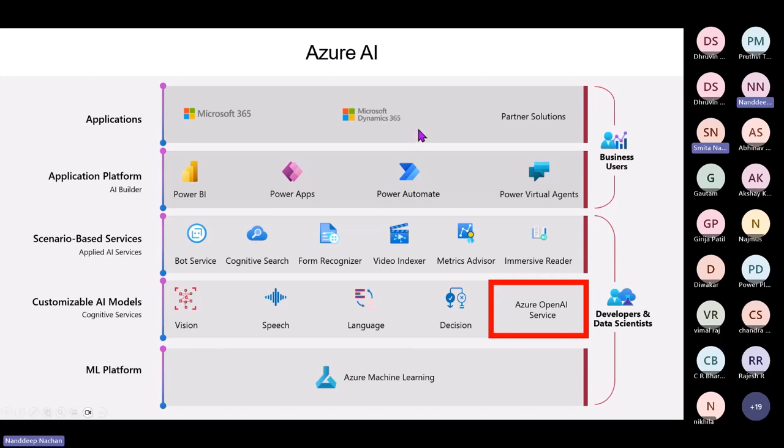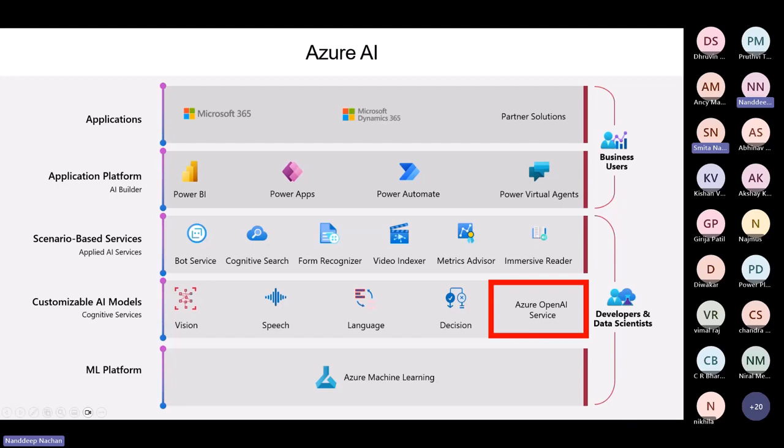So when it comes to Bing, Bing is a Microsoft search engine. It uses Azure AI to analyze large amounts of data and improve search results for the user. So, for example, Bing uses natural language processing to understand the user's queries and generate more relevant search results. So LinkedIn, everyone is familiar.